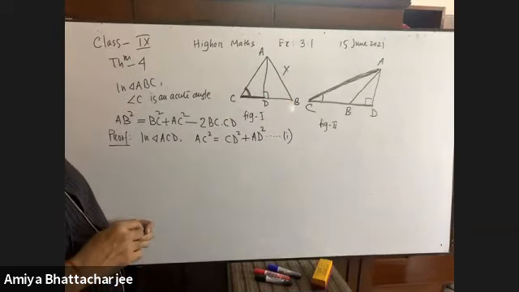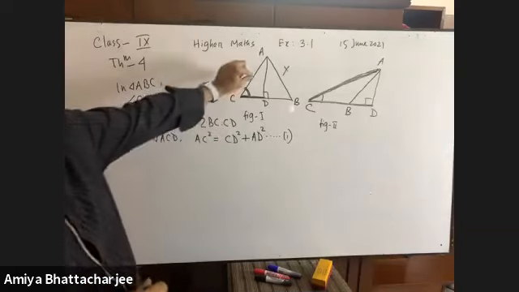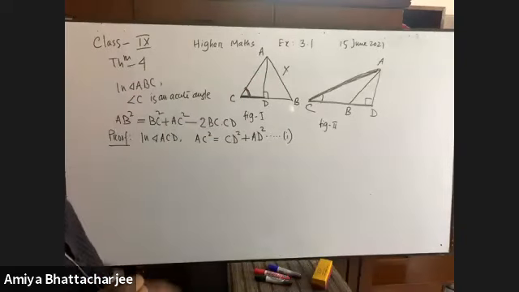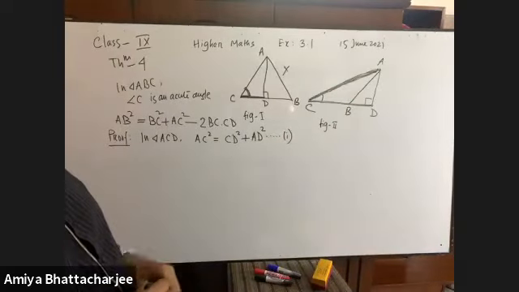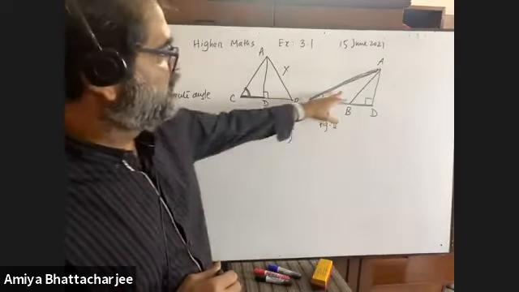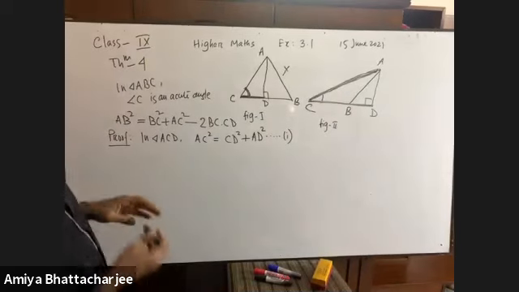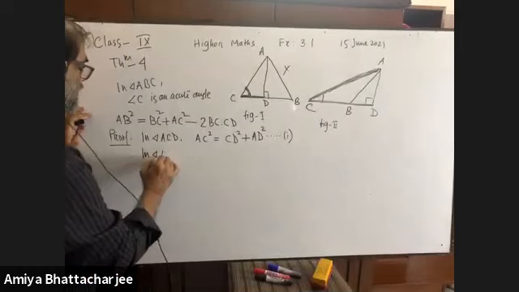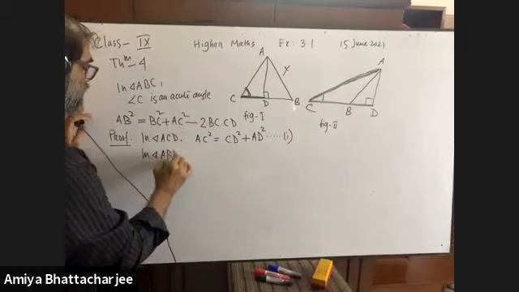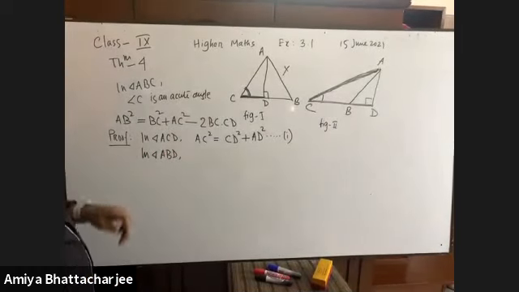All of you pay attention. I have taken this triangle. It is also applicable for this triangle. Have you seen? Yes, sir. It is also applicable for this triangle. Okay. Now, in triangle ABD, you again apply Pythagoras theorem, ABD.